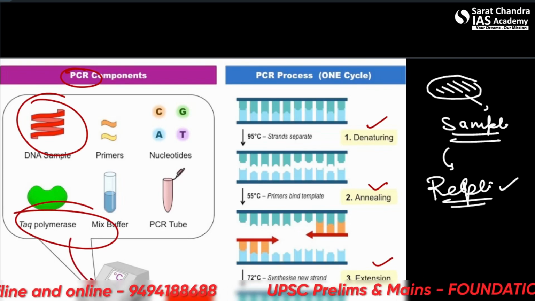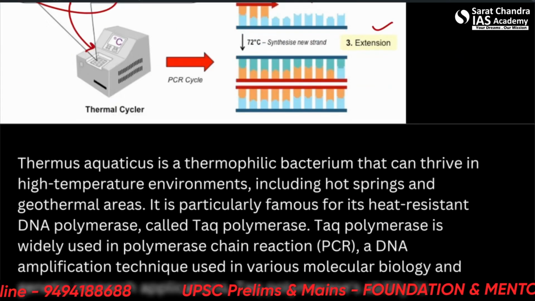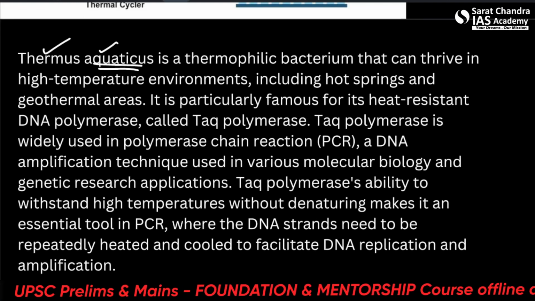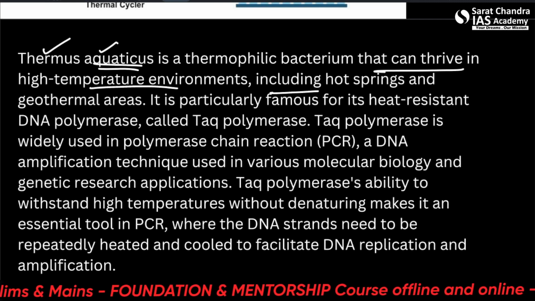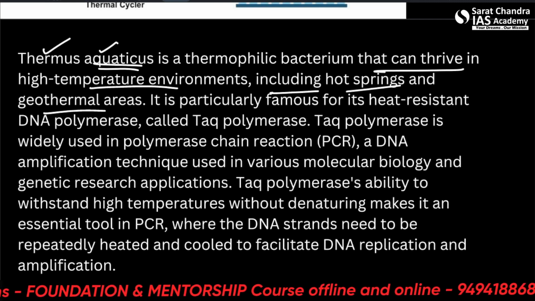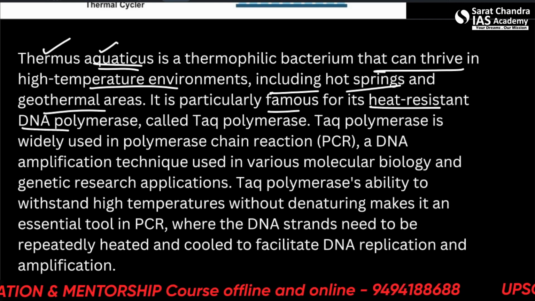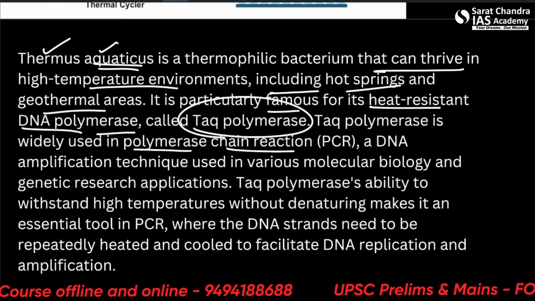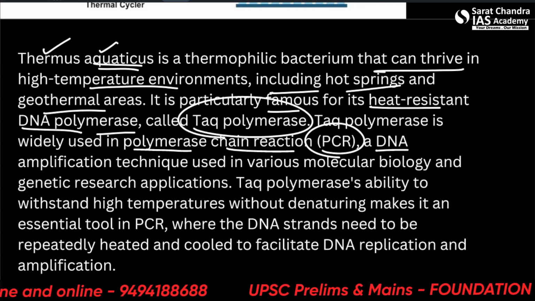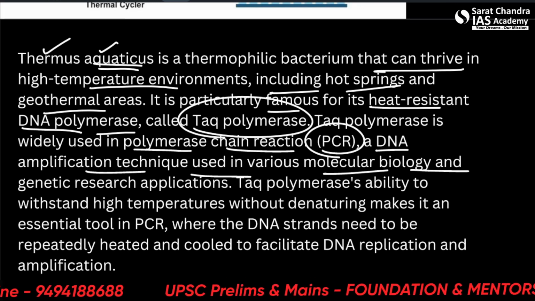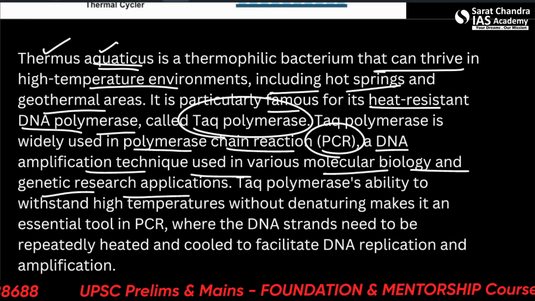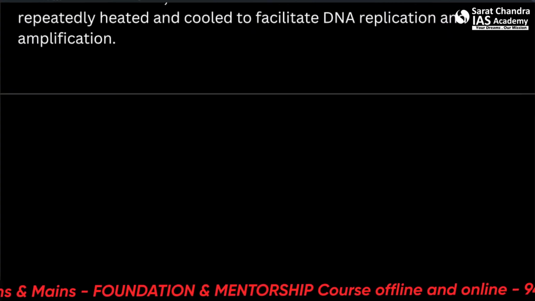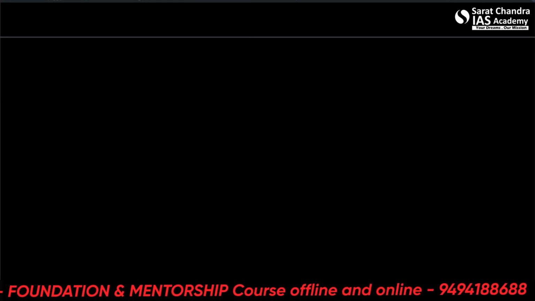Okay, this Taq polymerase is obtained from one specific bacteria, this Thermus aquaticus. It can thrive in high temperature, including hot springs and geothermal areas. Particularly famous for its heat resistant DNA polymerase known as Taq polymerase. So it's widely used in polymerase chain reaction (PCR), a DNA amplification technique used in various molecular biology and genetic research applications. Okay, so this is a very simple thing that we must already be knowing about. Okay, let's talk about the next question.